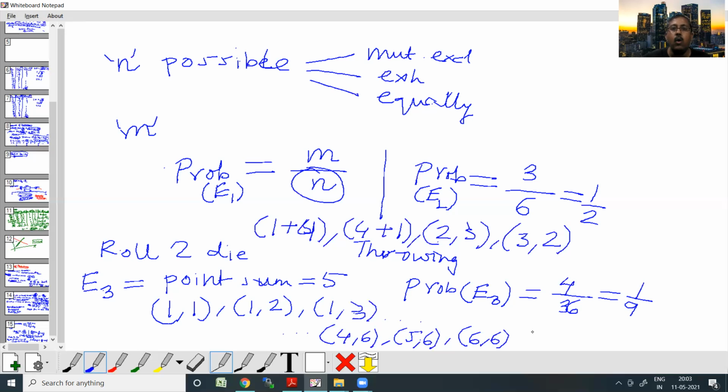I hope you understand how we can calculate the probability of random experiments. When we come back, we will cover some more such examples of how probability is calculated from the simple definition that we have talked about.